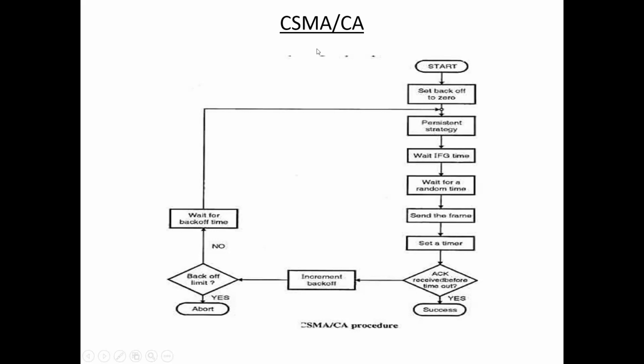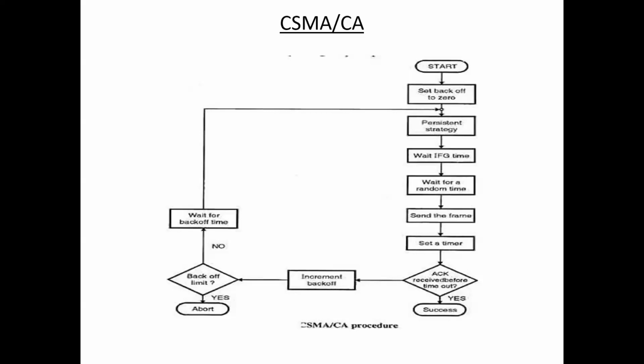So this is about CSMA/CA, carrier sense multiple access with collision avoidance. That means here there is no collision. There is no occurrence of collision. Here collision has not happened. Okay, that means the sender sends the frame to the receiver and waits for some time. If the acknowledgement is received before timeout, then transmission is success. If the acknowledgement is received from the receiver, yes, I have received the frame, then the sender assumes that the transmission is success.